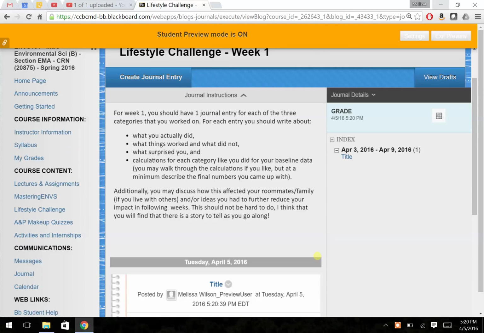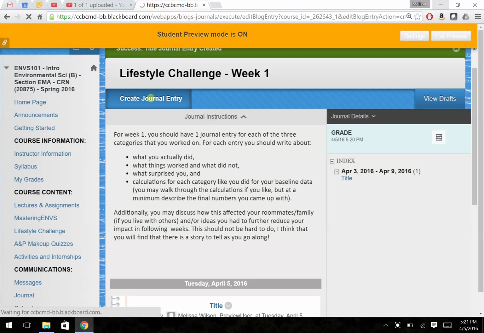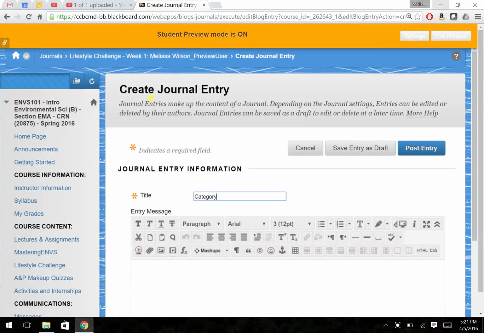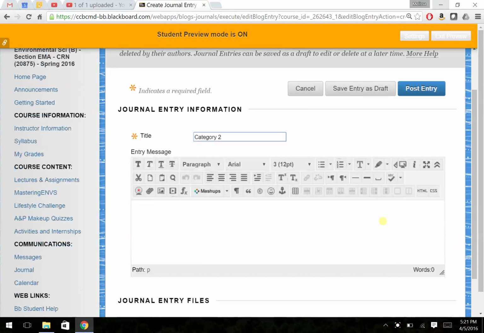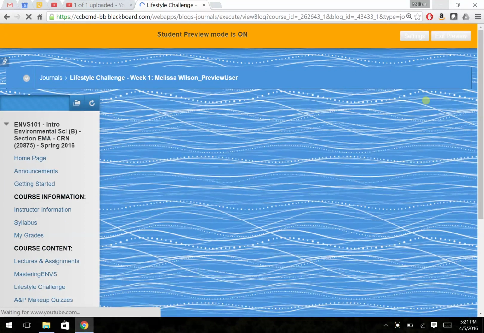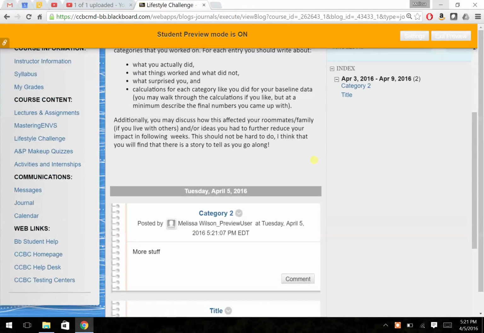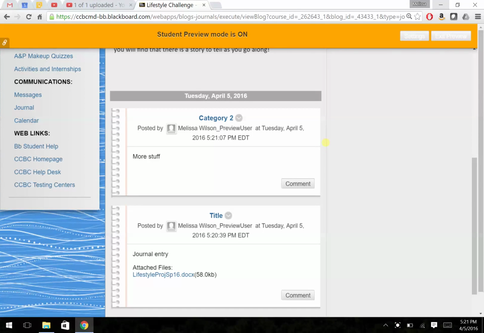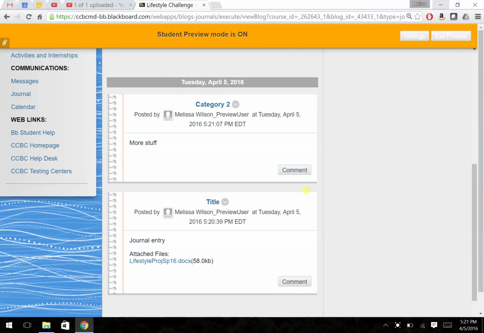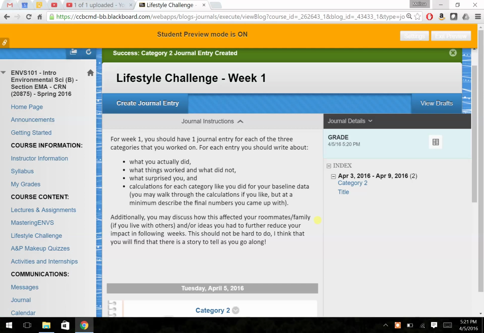You can also do another journal entry, say that was category 1, if you want to do category 2, and type in some stuff here. That is fine. So then you can do all 3 categories separately, or you can do all 3 in the same journal entry. I don't care how you do it, as long as you do all 3 categories. I'll be able to leave a comment on the bottom here, so you'll be able to see that once I do make my comments.